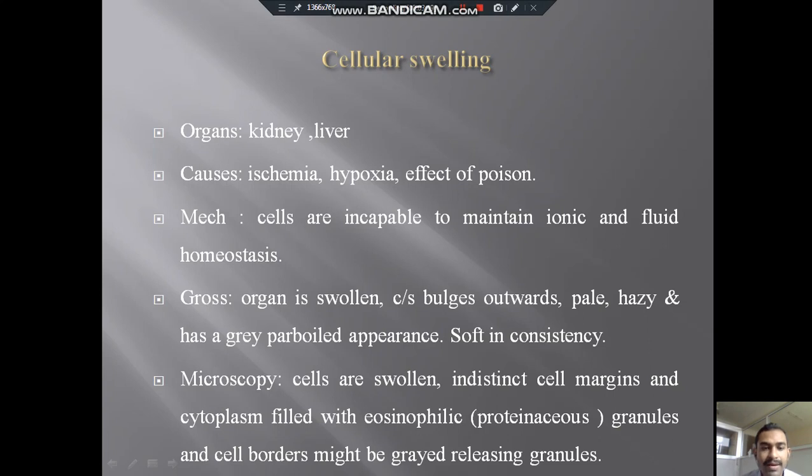The mechanism is that cells are incapable of maintaining ionic and fluid homeostasis. The organ is swollen, pale, hazy, and soft in consistency. Under the microscope, you see cells are swollen with indistinct cell margins, and cytoplasm filled with eosinophilic granules.